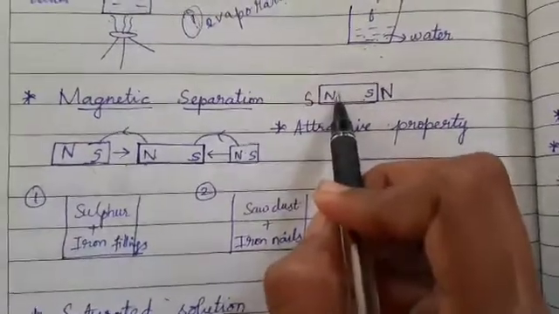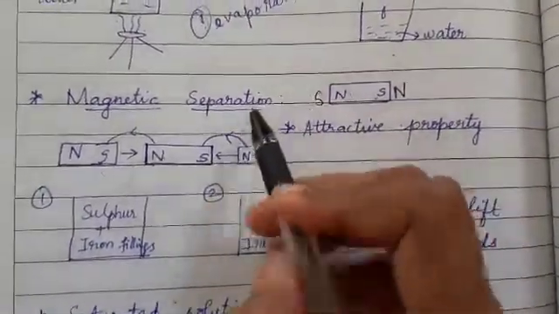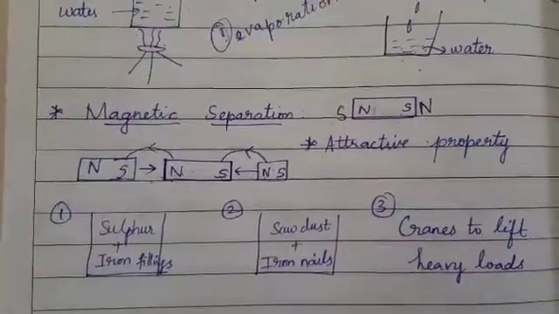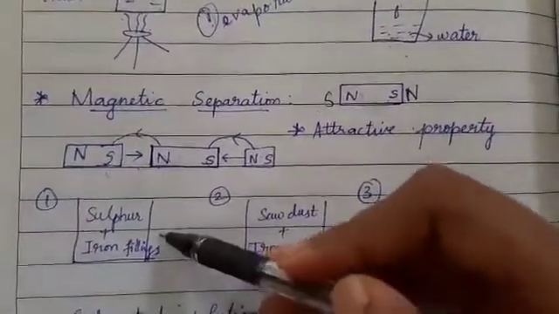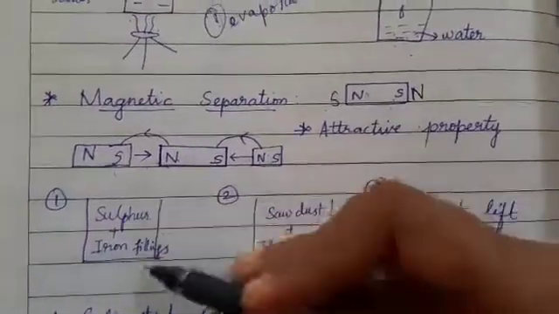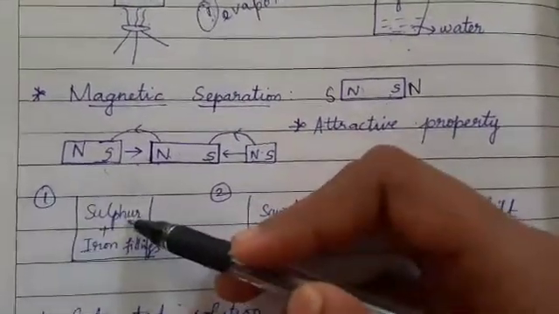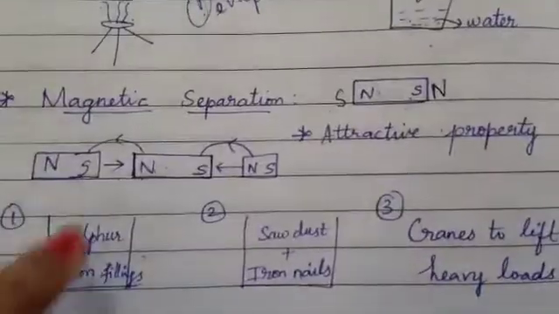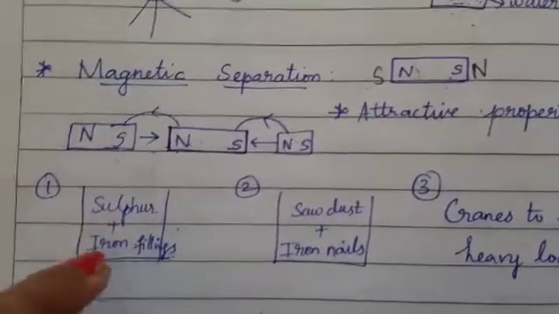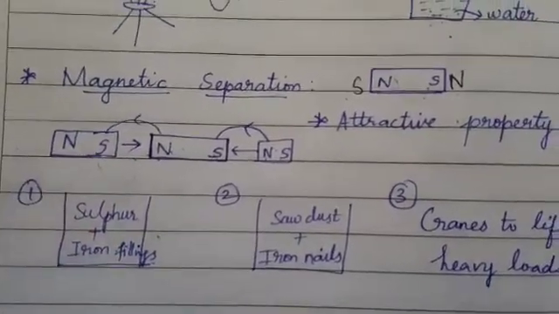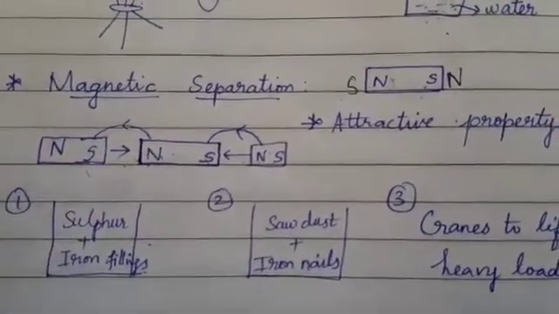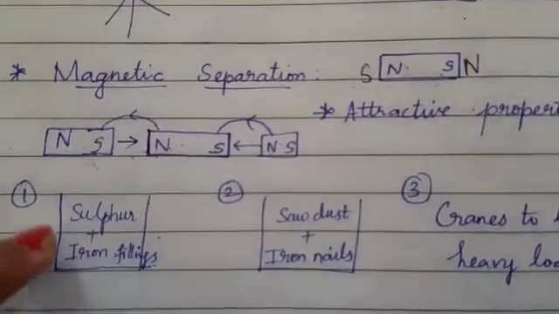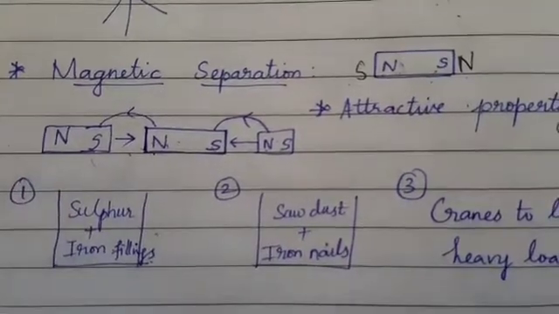How is this magnet going to help us separate substances? Let us consider an example of a beaker having sulfur and iron filings in it. Sulfur is in the form of a chemical powder, and the iron filings are a few small pieces of iron mixed with the sulfur. Now I need to separate both substances.